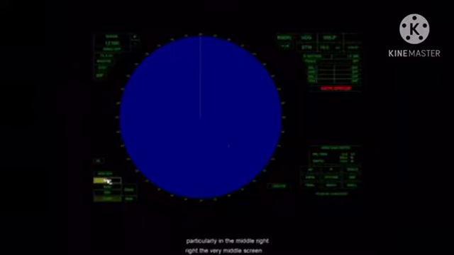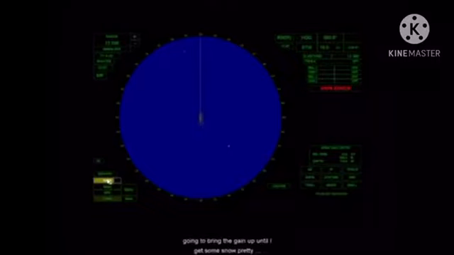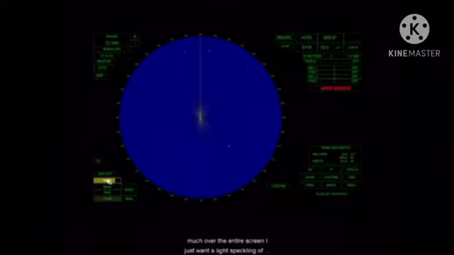And if you look at the screen, you'll see that particularly right at the very middle of the screen, there are those little yellow dots. You might call those snow or something like that. I'm going to bring the gain up until I get some snow pretty much over the entire screen. I just want a light speckling of snow all the way out to the edge of the screen.